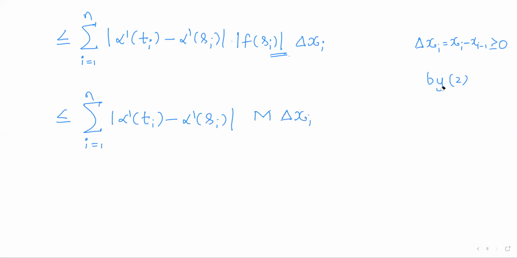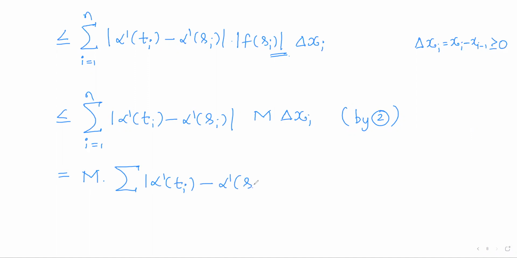Here I'm using 2, where m is the supremum of all f of x values. Now we can take m outside: m into summation of alpha dash of ti minus alpha dash of si into delta xi, i running from 1 to n.